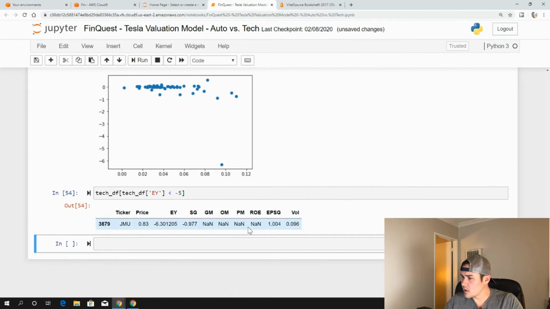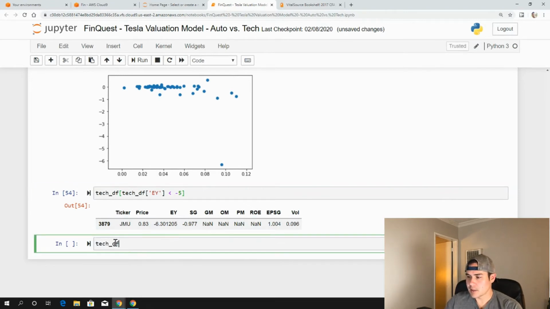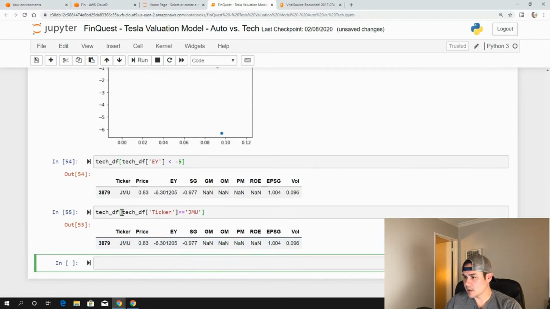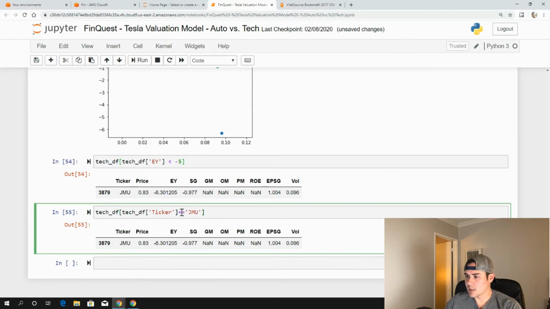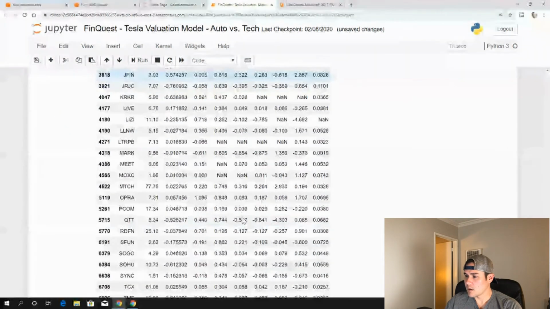Notice we can't even use a lot of these other variables here. So we're going to drop JMU. To do that, we take our tech data frame and look at the ticker column, and we say it does not equal JMU. So there we go. We've dropped it.